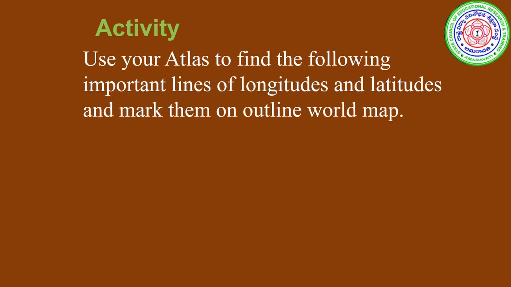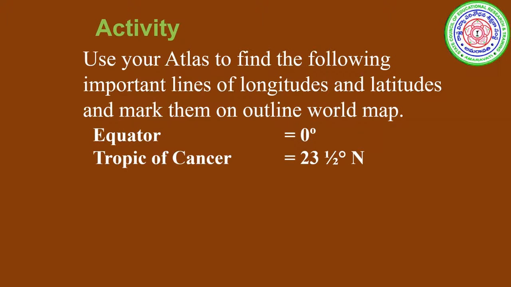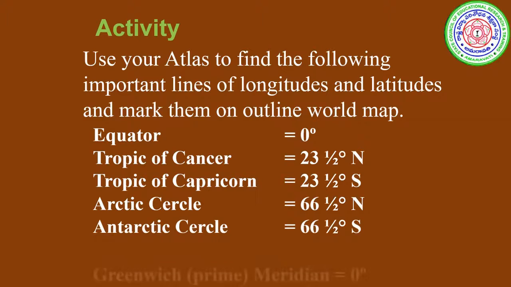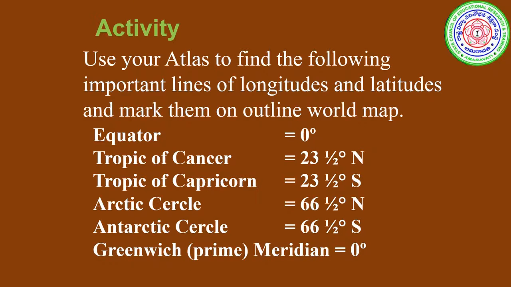Now, an activity for you. Use your atlas to find the following important lines of longitude and latitude and mark them on an outline world map. What are the lines? Equator, Tropic of Cancer, Tropic of Capricorn, Arctic Circle, Antarctic Circle, and the Greenwich Meridian. You can find these important lines on your outline map.